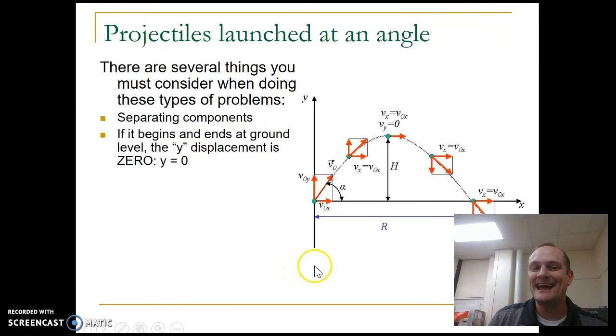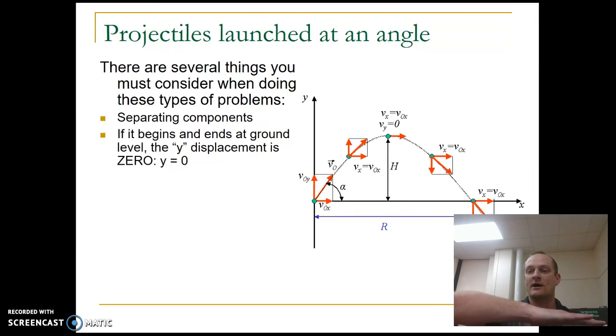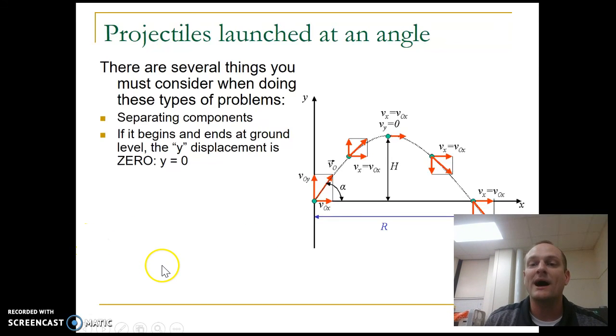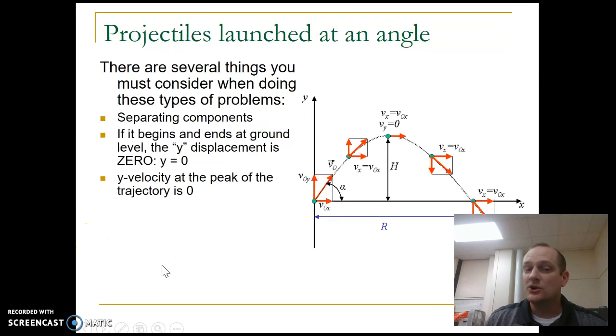If it begins and ends at ground level, so like this example here, right? If the ball starts here and then ends over here and stops there, the y displacement is 0. Right, if I start from ground level and I end at ground level, up and down, the total displacement in the y direction is 0. You need to remember that the y velocity at the peak of the trajectory is 0, right? My y velocity up here is 0. My x velocity is not. My x velocity is the same as it was the entire trip, but the y velocity is 0 at the peak.